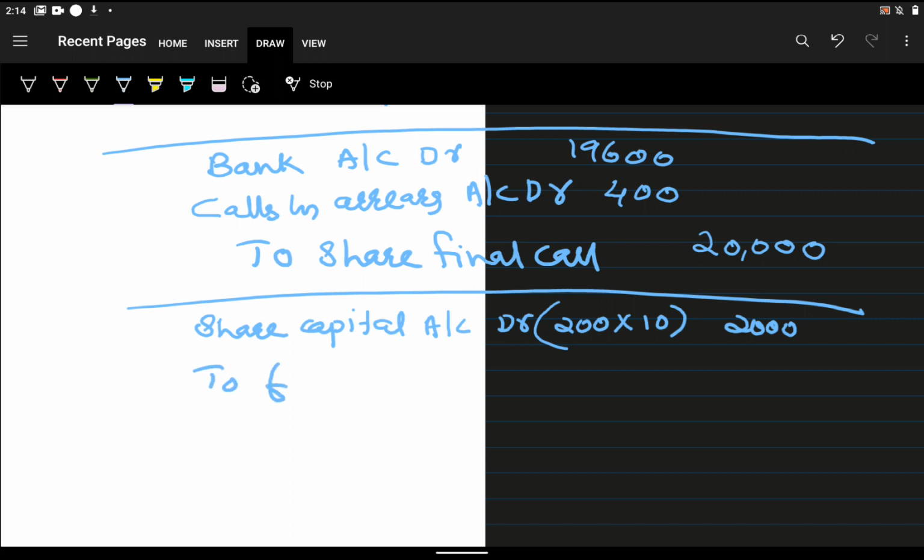To forfeiture account. What do we write in the forfeiture account? The amount which we received. Till allotment money we received the amount, right? That is how much? 8 rupees.